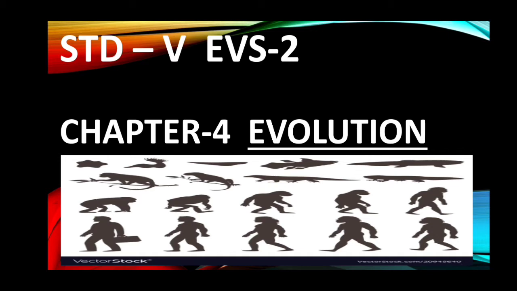In our last video, we completed life on earth. Now we will start a new chapter, chapter 4, evolution.